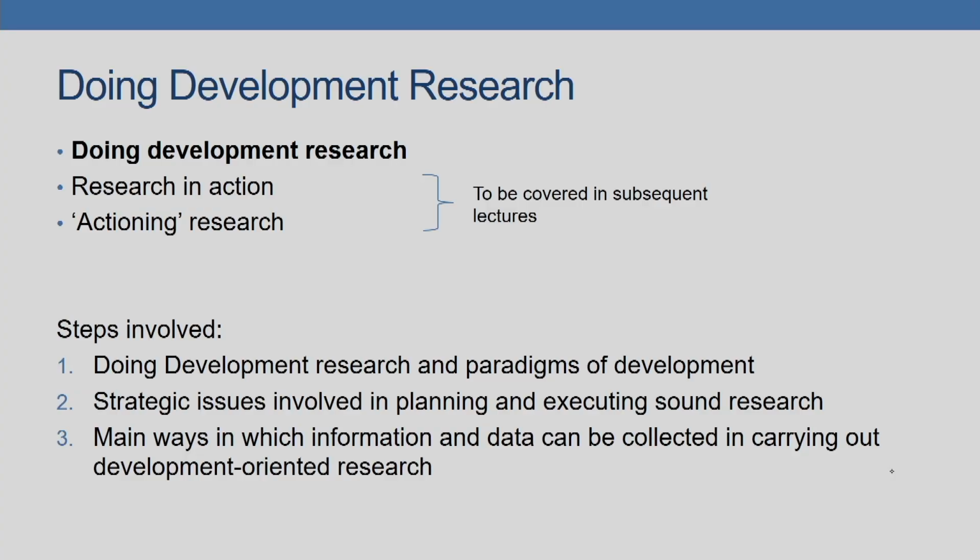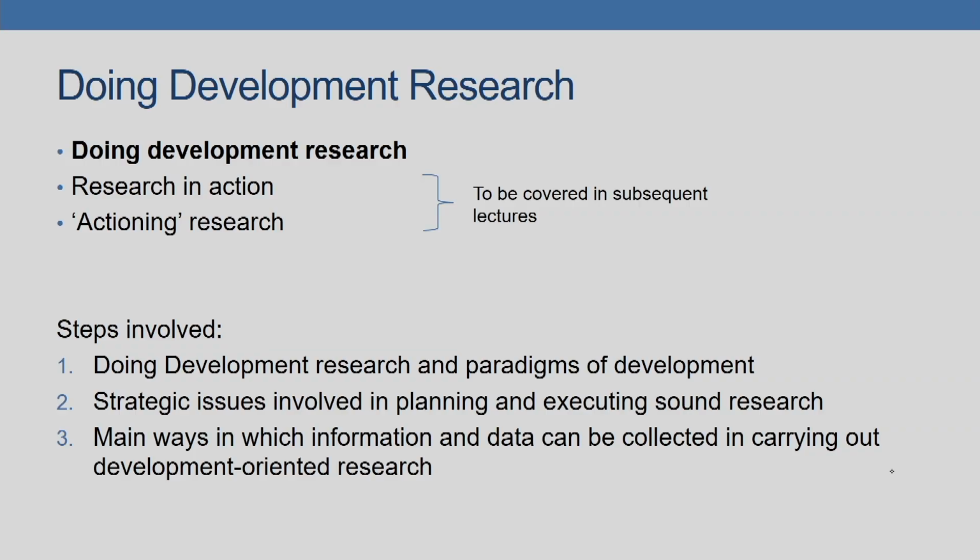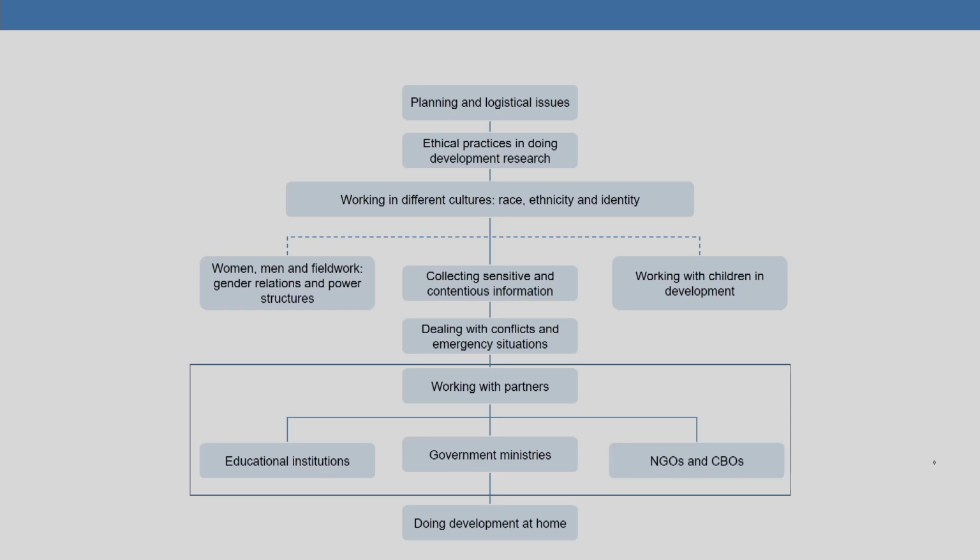The second step in doing development research is to engage ourselves with the strategic issues involved in planning and executing sound research. When we have a research project in hand, how do we involve ourselves in planning and executing sound research? And because we are dealing with a social issue, a development issue, various ethical considerations come in the way of having sound planning and execution of research. And lastly, what are the main ways in which information and data can be collected in carrying out development oriented research? All of these steps we will be taking up in the upcoming lessons.